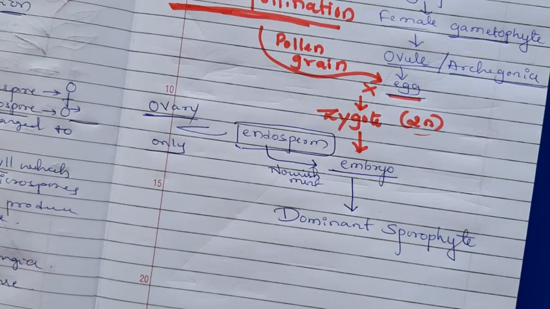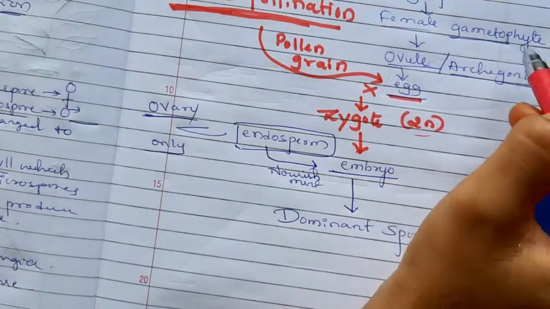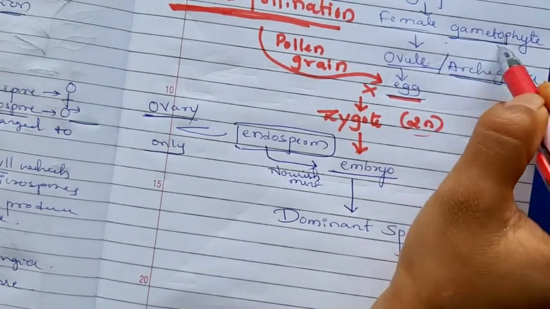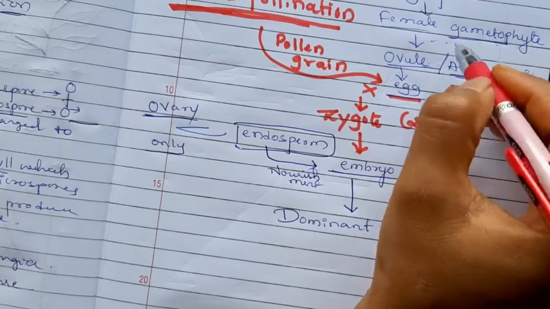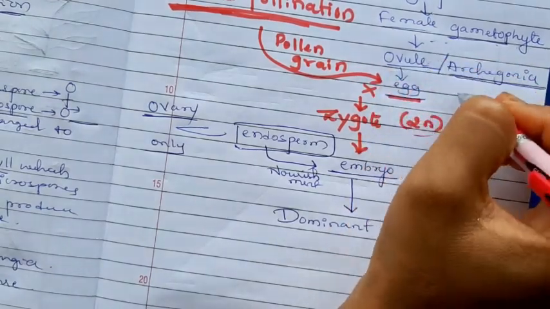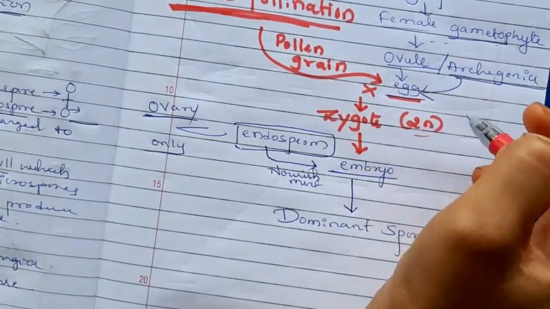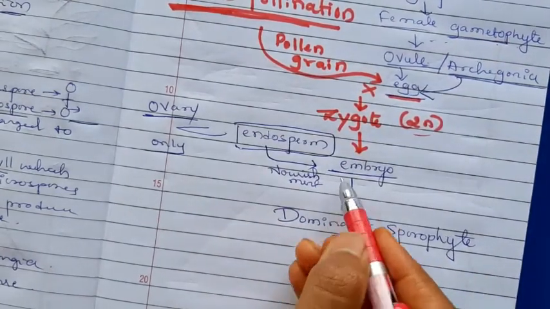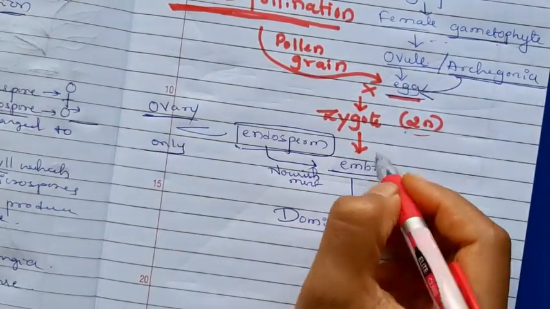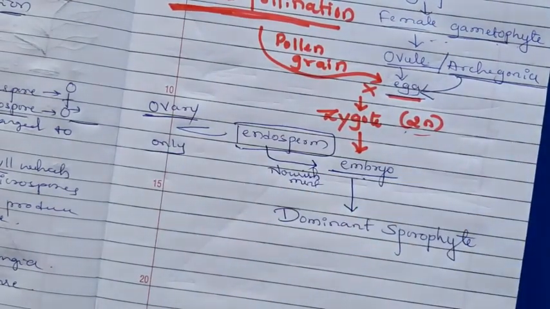The embryo develops into a dominant sporophyte. Here the main thing is, you can see the archegonia inside the female gametophyte or ovule. In that archegonia egg is present, wind pollination forms the zygote. By the zygote embryo develops. These are the characteristic features of the gymnosperms.